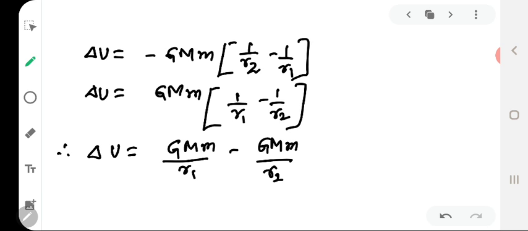As r1 is greater than r2, the change in potential energy of the body will be negative. It means that if a body is brought closer to the earth, its potential energy decreases. Now, in case the body is moved from a point at a distance r1 to a point at distance r2, where r1 is less than r2, then the change in potential energy of the body will be positive, but its magnitude will be same as given by this equation.